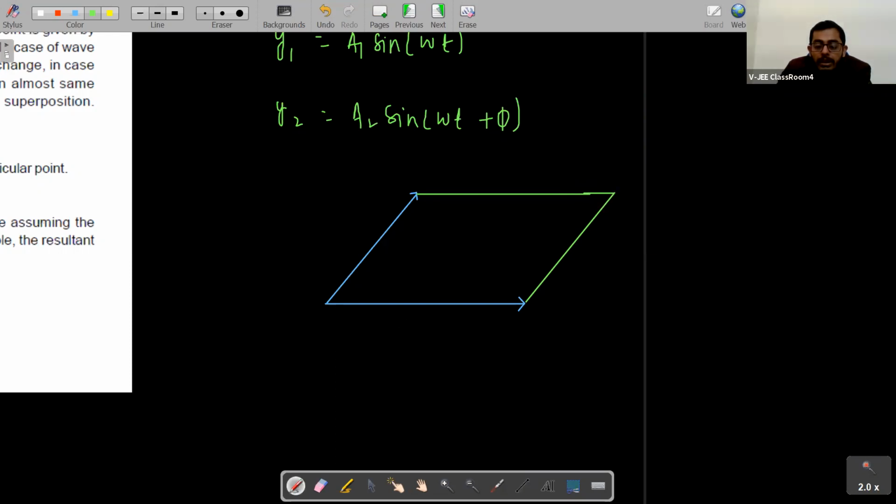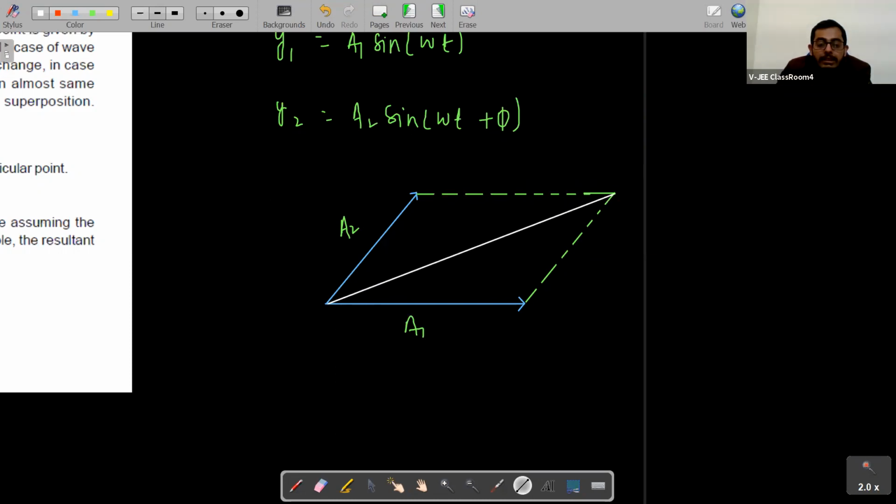Okay, this is A1 and this is A2, and I have made this just for your understanding. This is A1, this is A2. I have completed the parallelogram. What will be the A net, students? What will be the resultant A?